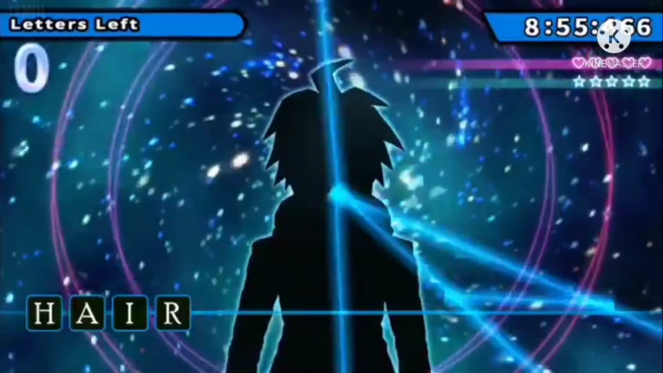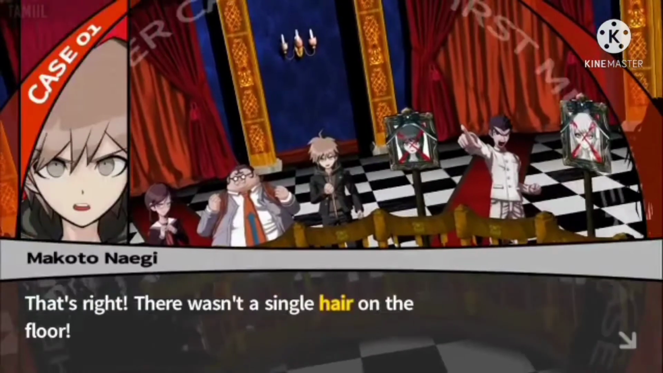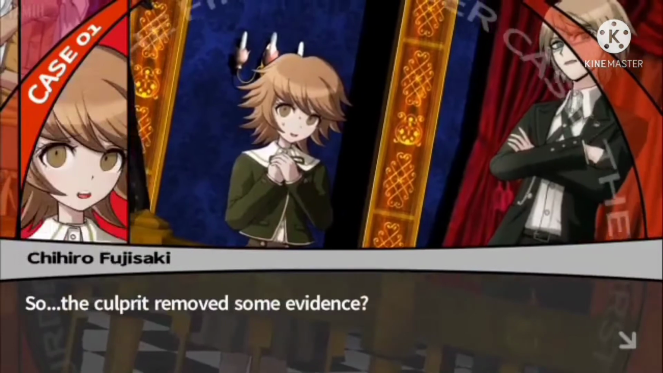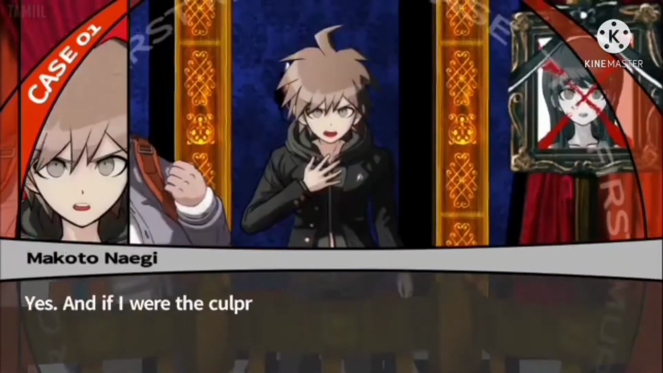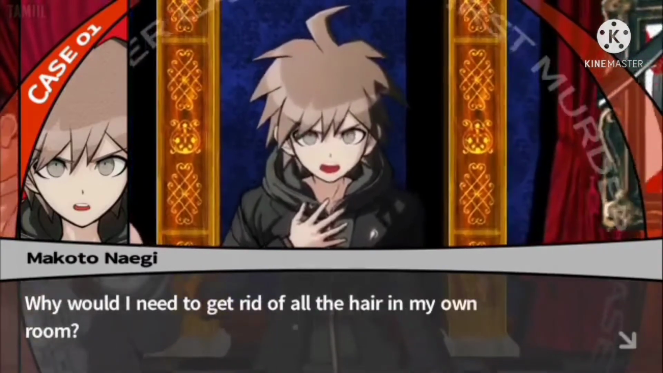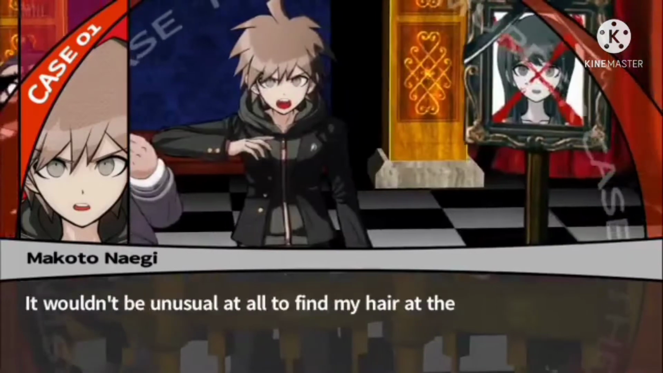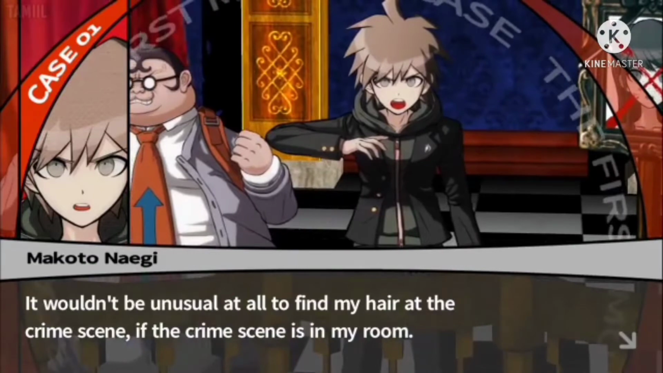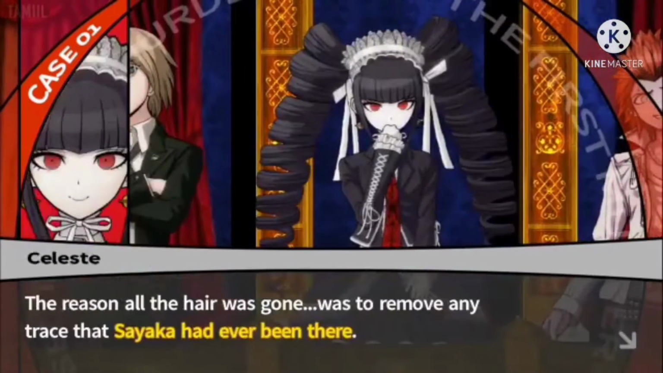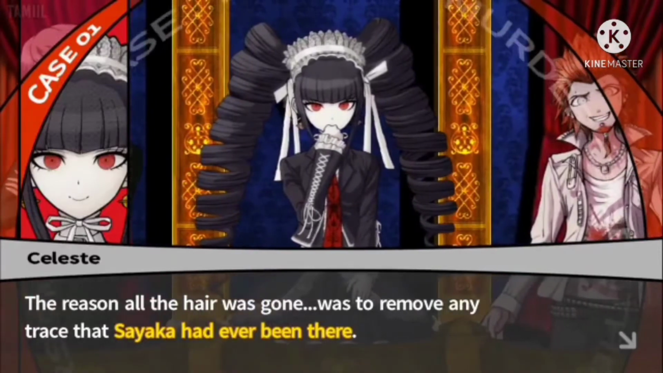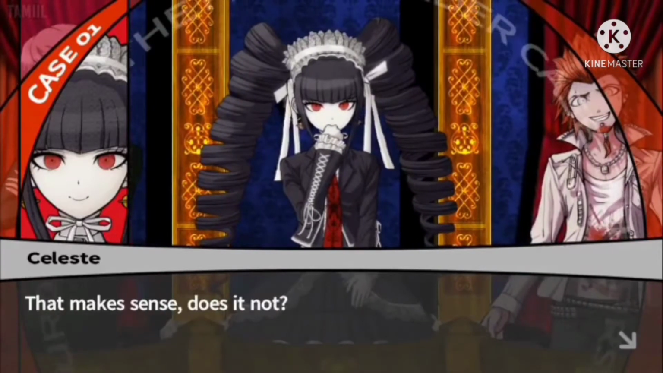Now I understand! That's right! There was a single hair on the floor! So, the culprit removed some evidence? Yes, and if I were the culprit, why would I need to get rid of all the hair in my own room? It wouldn't be unusual at all to find my hair at the crime scene if the crime scene is in my room. The reason all the hair was gone was to remove any trace that Sayaka had ever been there. That makes sense, does it not?